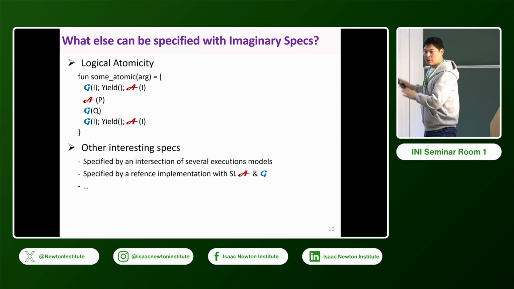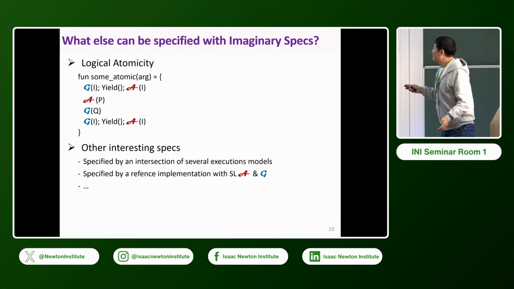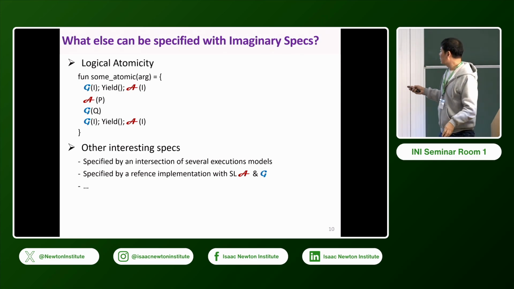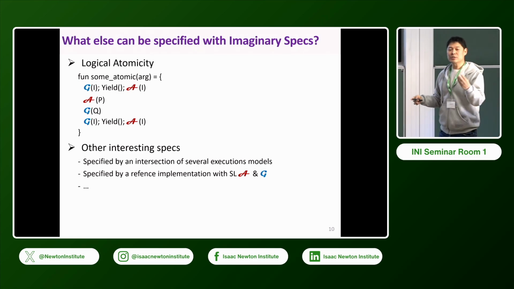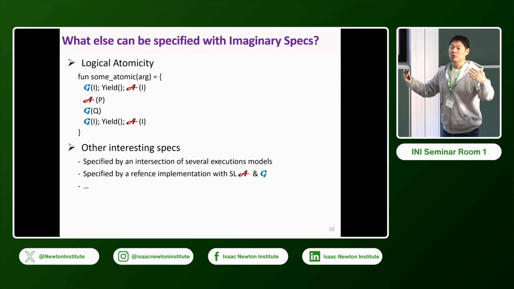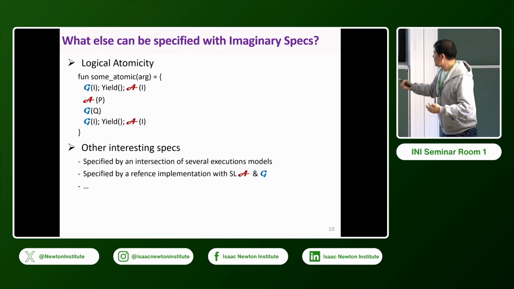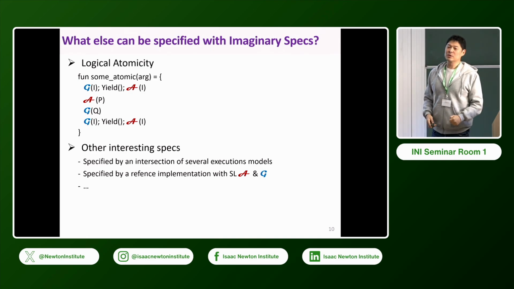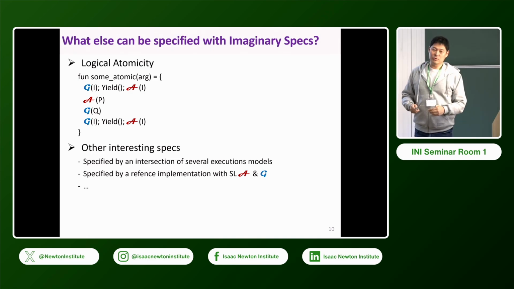Then it's just an easy thing. So you don't need the fancy encoding of logic atomicity. And there are other things, like you can intersect several execution models. So intersection is very interesting. Like you can intersect release acquire and sequentially consistent weak memory together, and the user can choose the preferred model at allocation time dynamically. This allocation I want to use sequentially consistent. This one I want to use release acquire and so on.